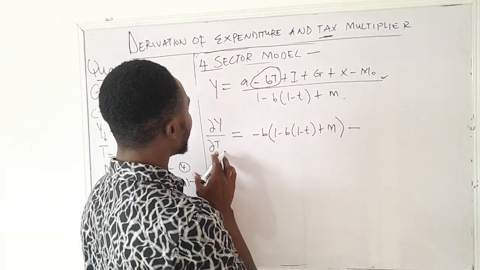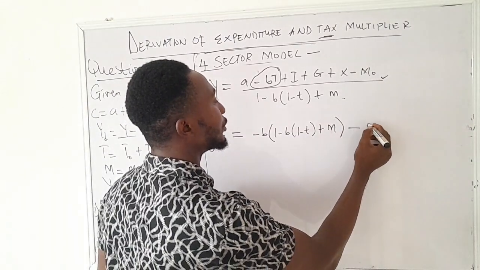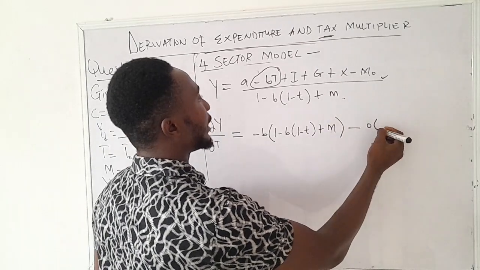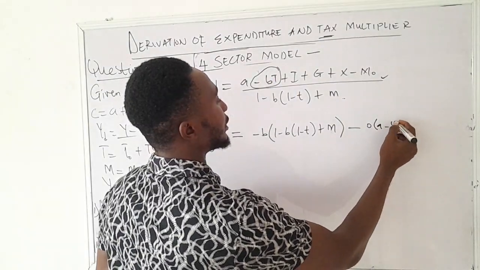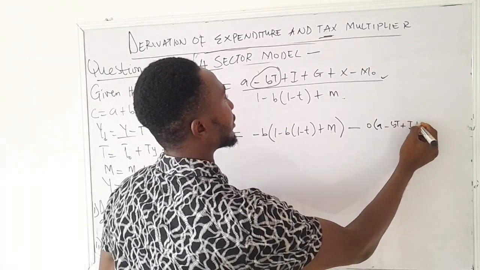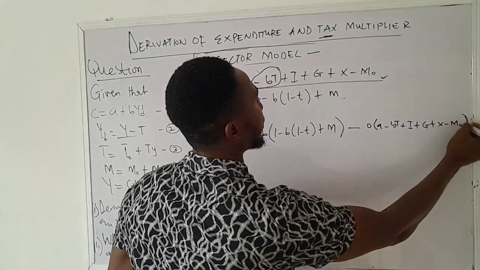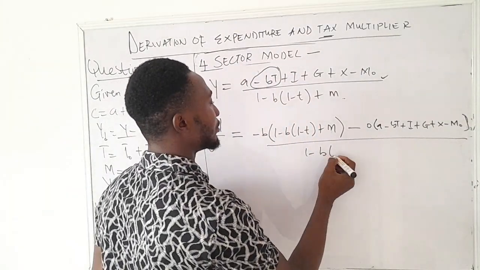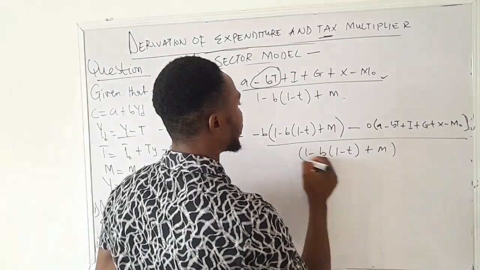Differentiating with T, there's no big T here. It becomes what? 0. Since we have 0, we multiply it by everything we have above here, which is A minus BT plus I plus G plus X minus M0. Okay, so divide everything by 1 minus B, 1 minus T plus M all squared.